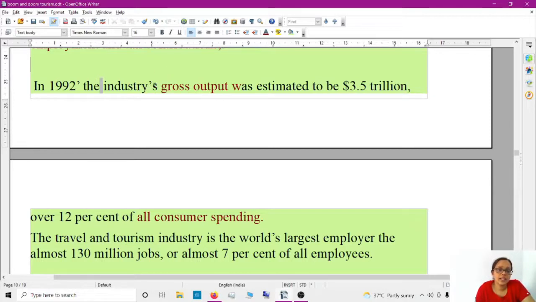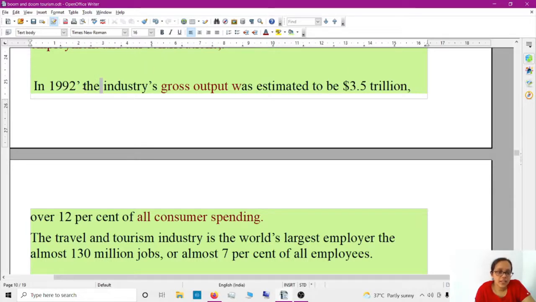In 1992, the industry's. See, this apostrophe has a meaning towards, okay. It has a meaning. It's difficult to explain, okay.